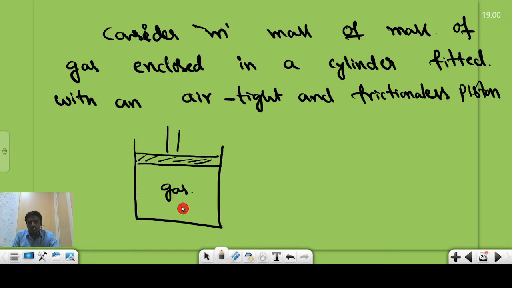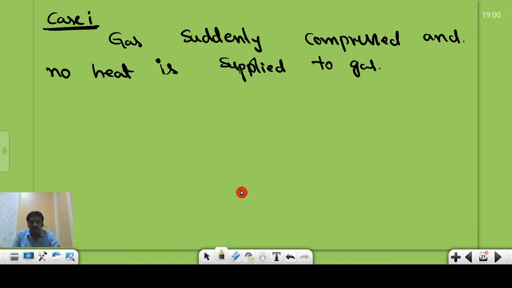Consider a gas of mass m enclosed in a cylinder. The cylinder has one piston, which can move on the frictionless surface of the cylinder. This piston is airtight and frictionless. Now we are doing a different process. We suddenly compress the piston.